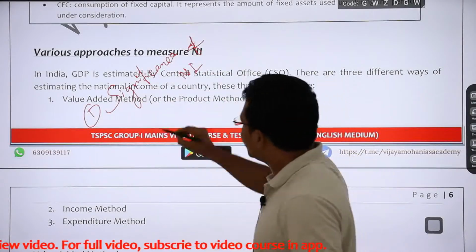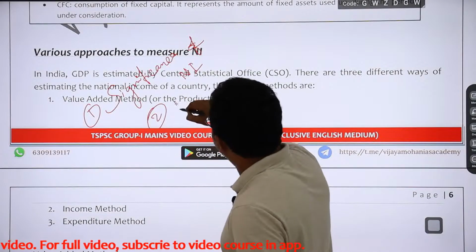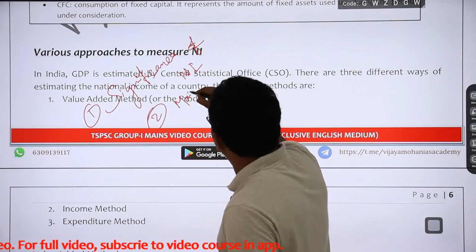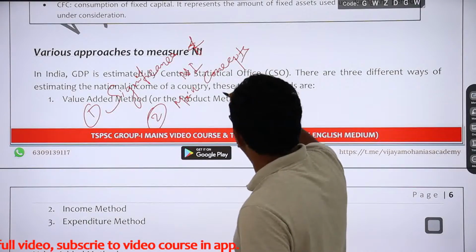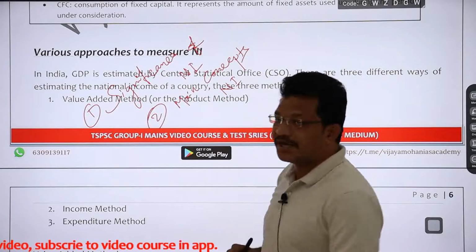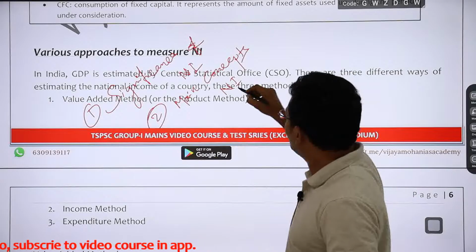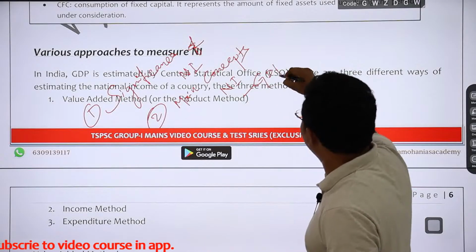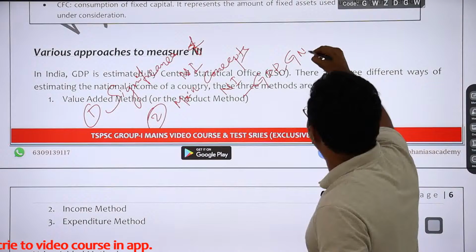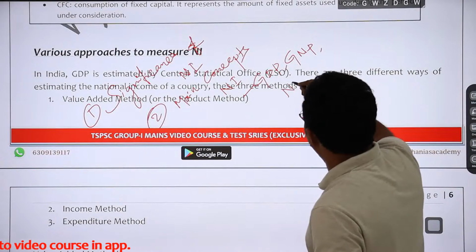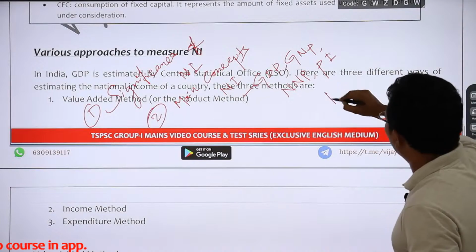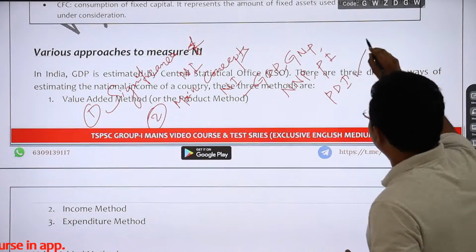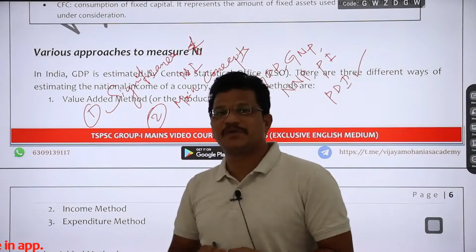Then we had a discussion about what are the main concepts related to national income, and under these main concepts we had seen GDP, what is GDP, what is GNP, what is NNP, and what is personal income and what is personal disposable income.